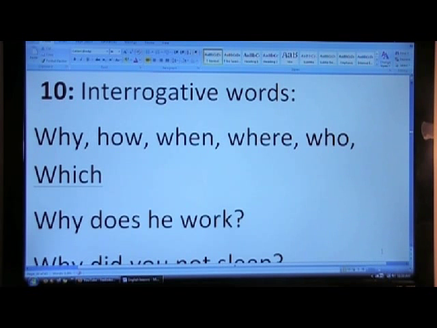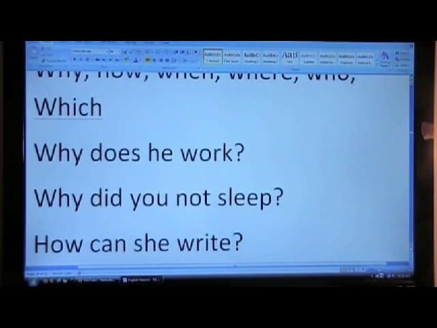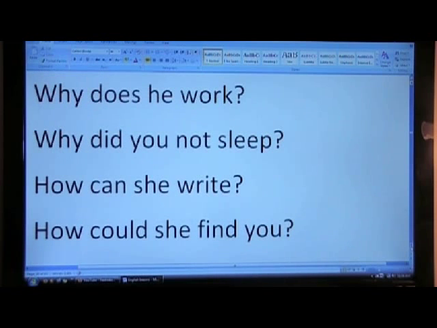Lesson 10. Interrogative words. These words automatically put the sentence in question format. Like why, how, when, where, who, or which. We also sometimes use the word whom, but less often. So let's use them in a sentence.